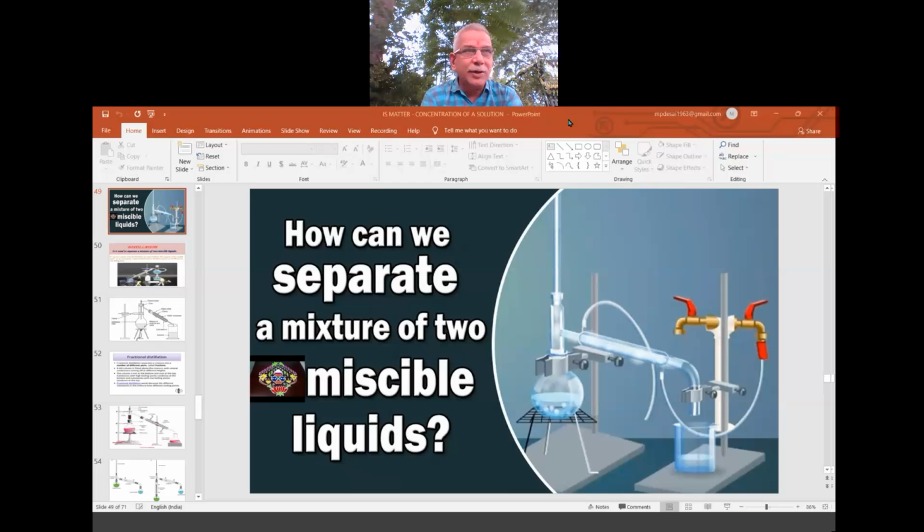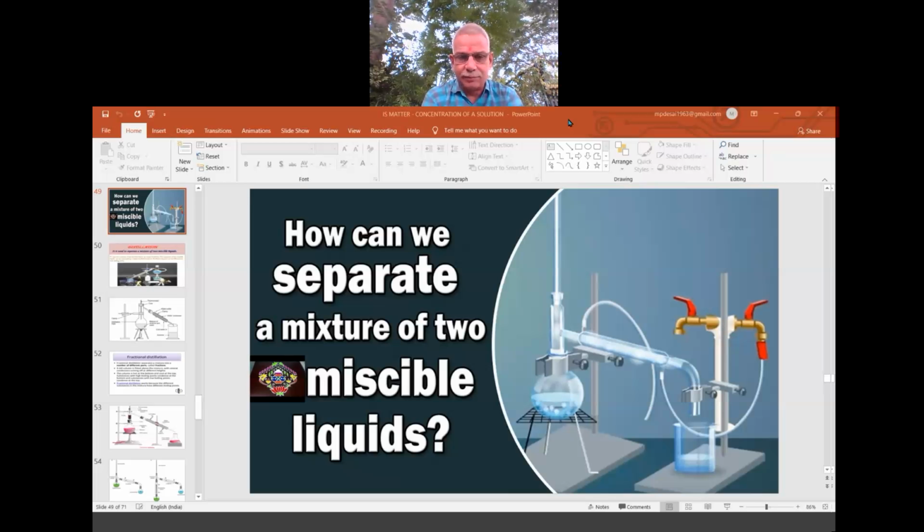When two liquids are mixed, how to separate them? When the two liquids are immiscible, for example kerosene and water, we have seen in our last interactions that we separated two immiscible liquids by the method of decantation using a special apparatus known as a separating funnel.